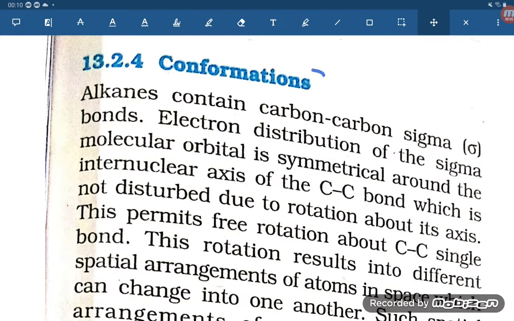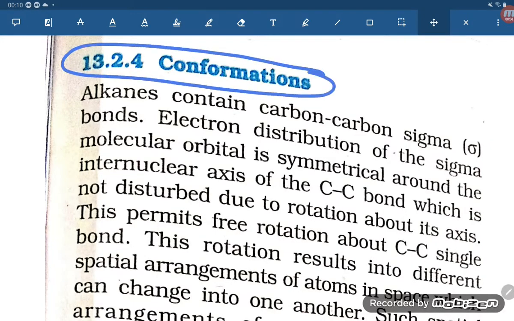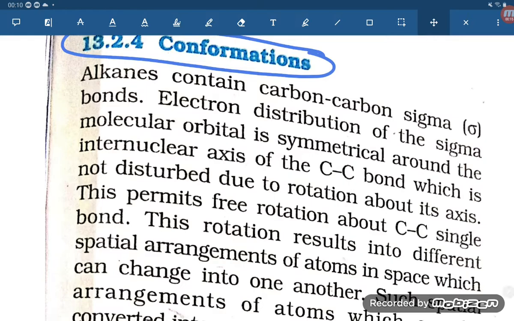Hello students, today we are going to understand the conformation in alkanes. So we will study the meaning of conformation and then we will try to see the conformation in ethane or some other molecule. So see, students, alkanes contain a carbon-carbon sigma bond.